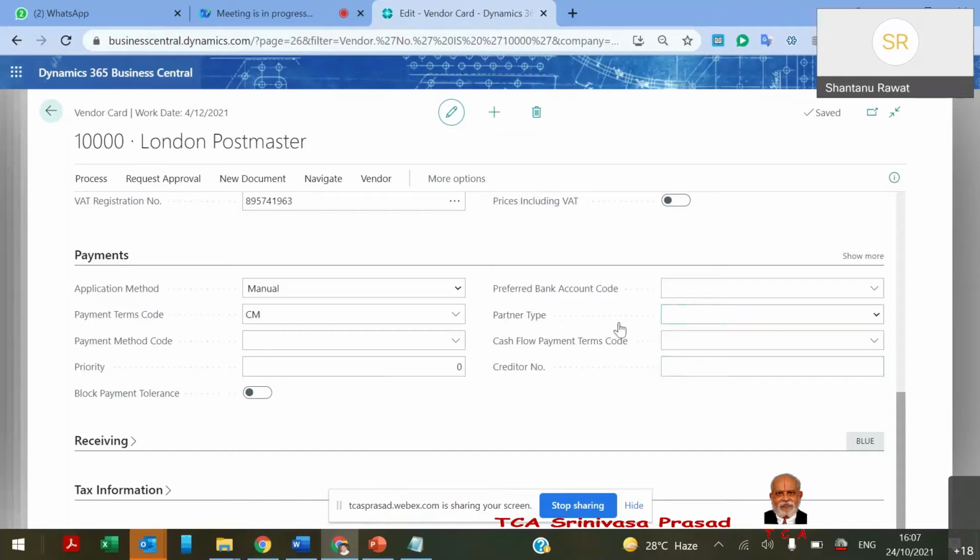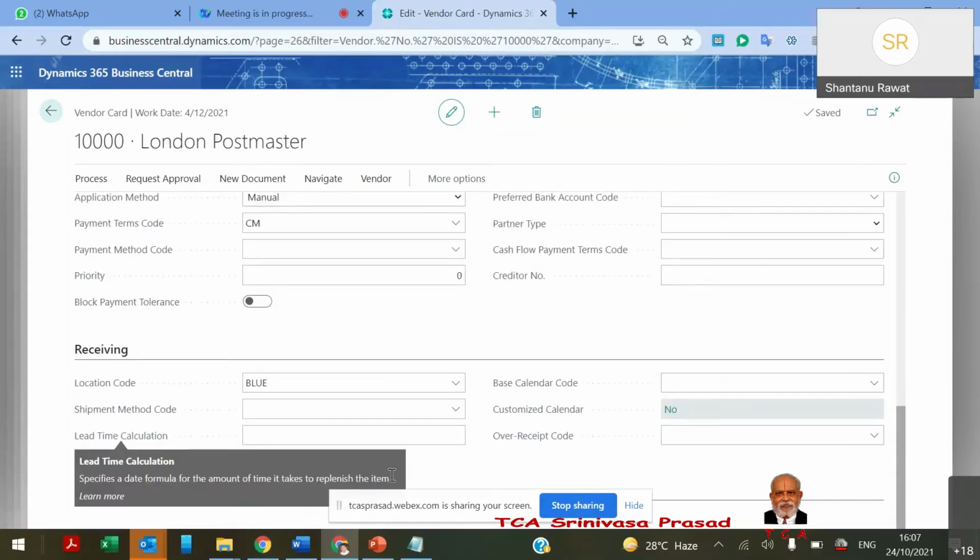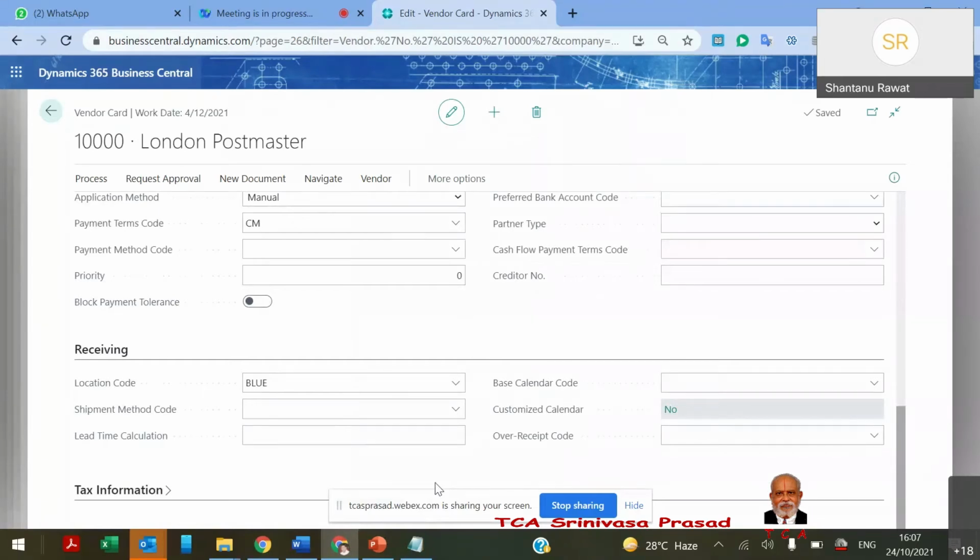Further, for receiving, whenever we create a purchase order, the system automatically fills in some of the details based on my receiving parameters. For example, if the vendor provides to a particular location in my warehouse, I can define that by default. I can change it in the purchase transaction, but defining it by default saves my time.